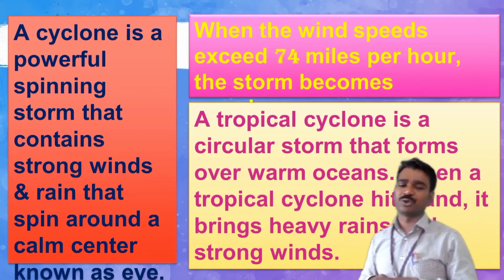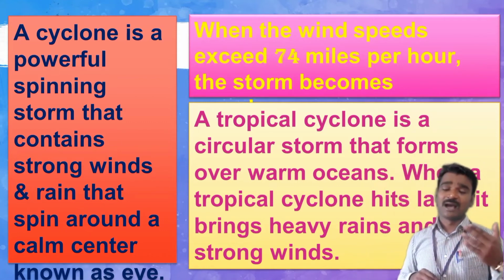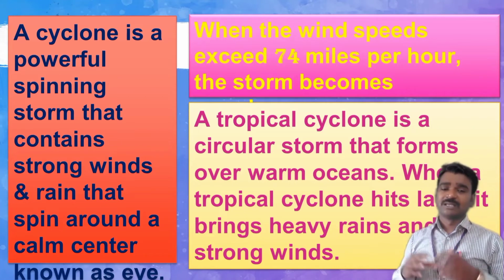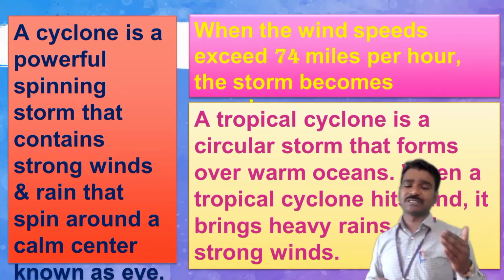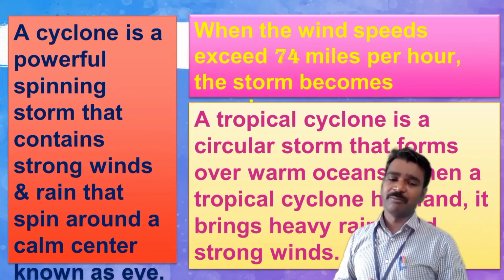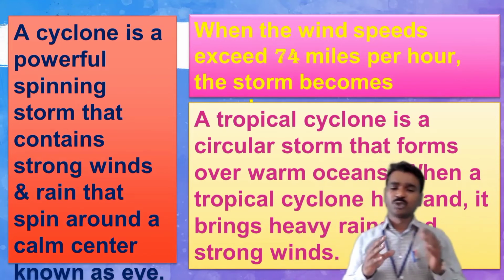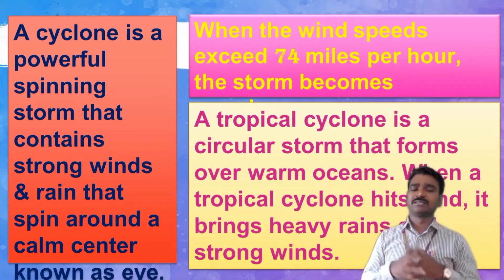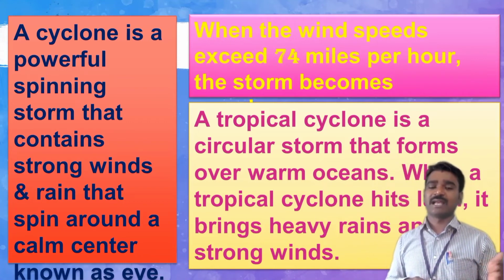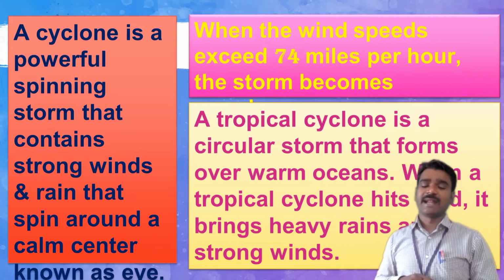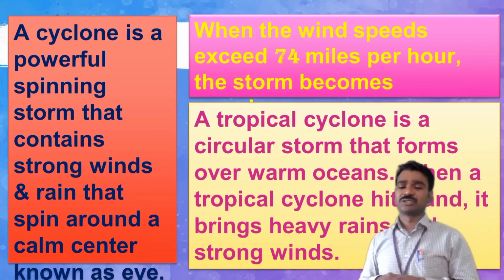In other words, if you want to define a cyclone, we can define it as a circular storm that forms over the warm ocean. We should always remember that most often, or always, cyclones form over the warm oceans, and after that they hit the land areas or the coastal areas.